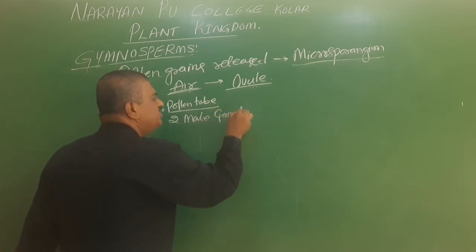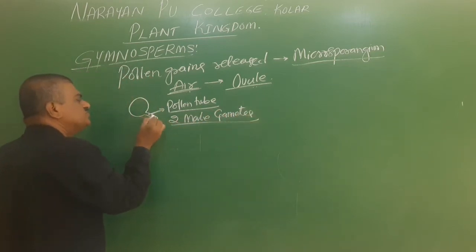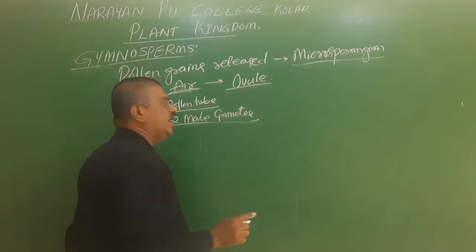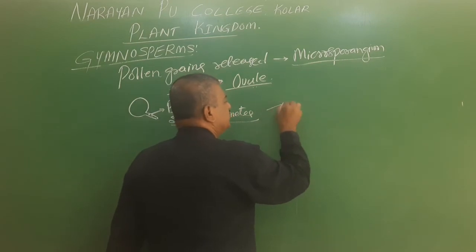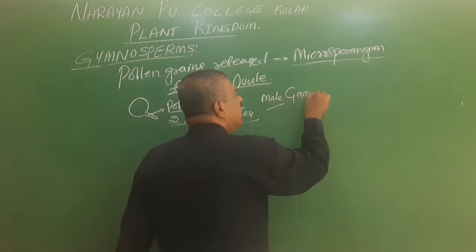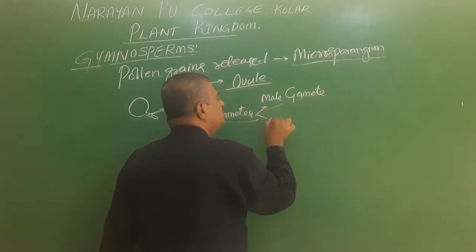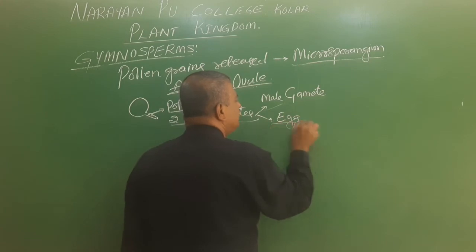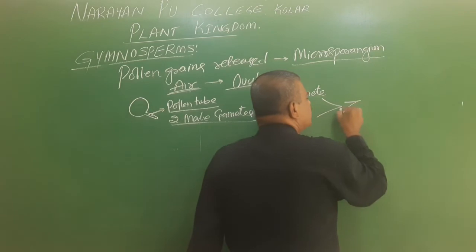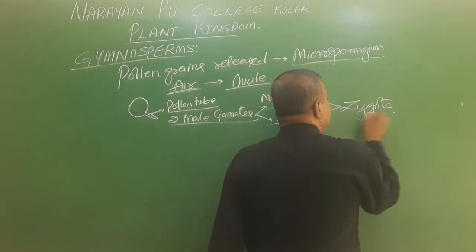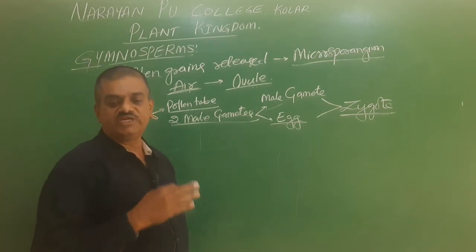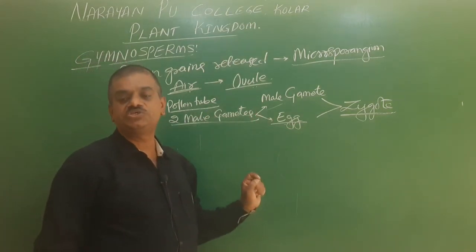One of the male gametes fuses with the egg of the ovule, and this leads to the formation of the zygote.